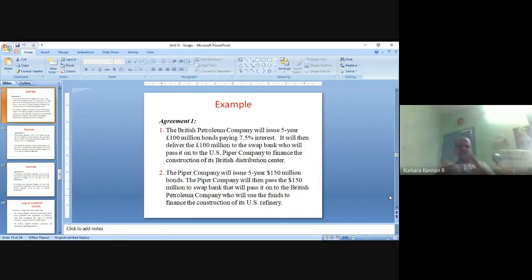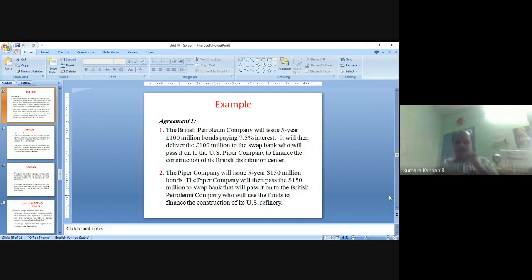Then they collect the 100 million pounds and they will give it to the swap bank. The swap bank will give it to the US Piper Company, right? So 100 million pounds will be collected from British Petroleum Company and given to the swap bank. The swap bank is one ordinary bank, one national bank, that will act as a swap bank. They will swap the currencies, right? That is their main role. They will give it to US Piper Company to finance the construction of the distribution center in London.